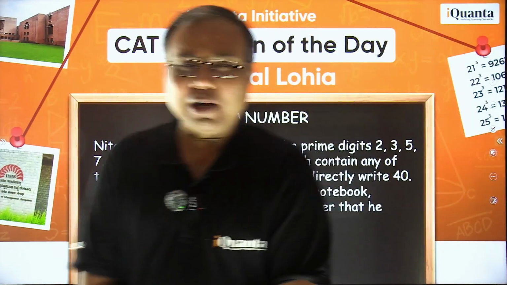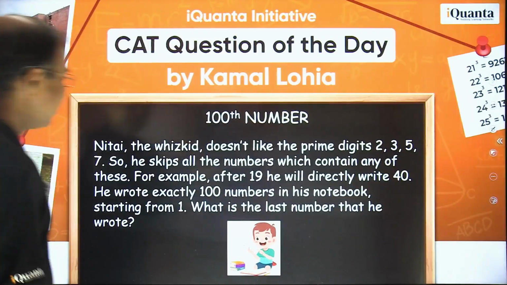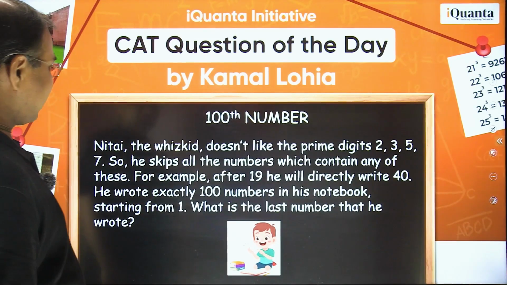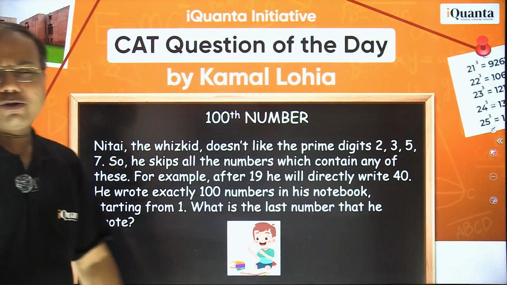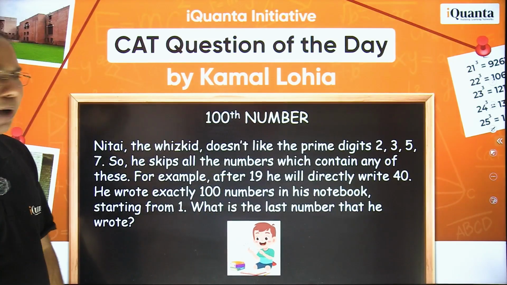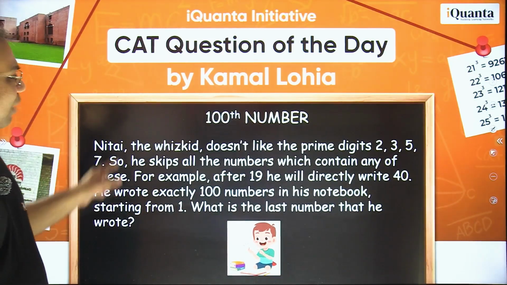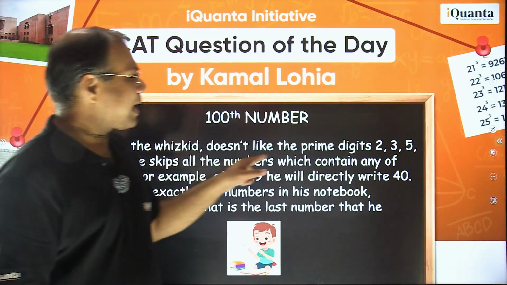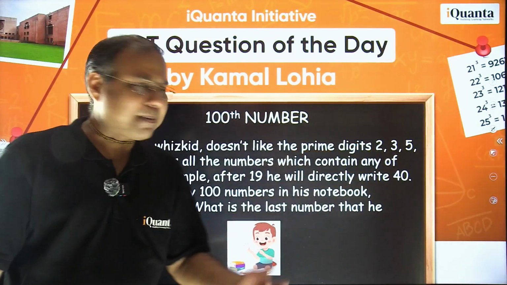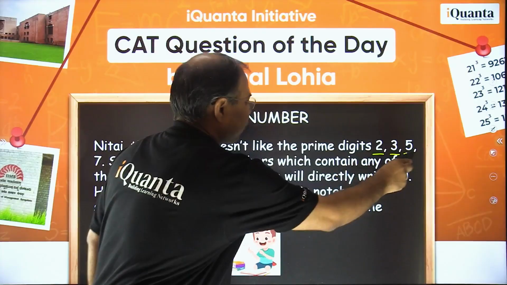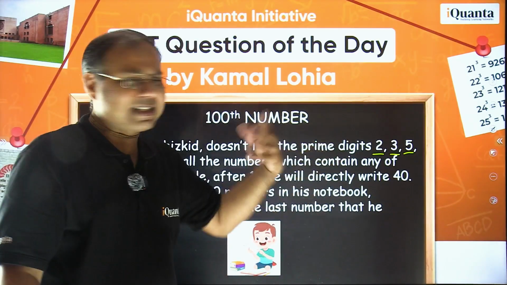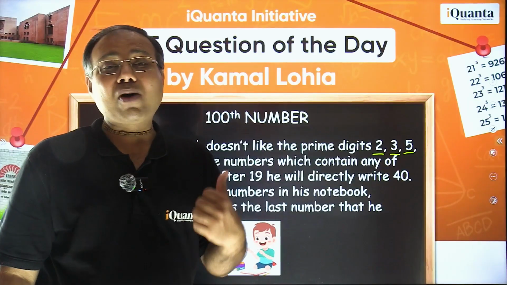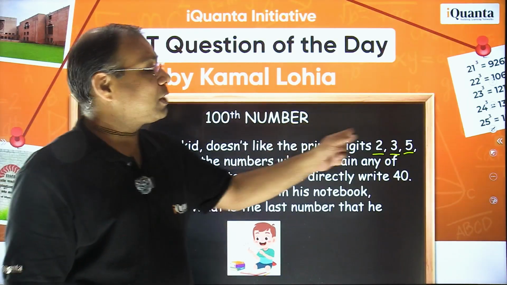Okay, so I hope you have read it. Let's read it once again. It's talking about Whiz Kid, the special boy Nitai. Nitai is a very famous name, a very powerful name, right? So Nitai, the Whiz Kid, does not like the prime digits. Now, what are the prime digits? 2, 3, 5, 7. Basically, the digits which are prime numbers, right? So this boy, Nitai, doesn't like these prime digits.